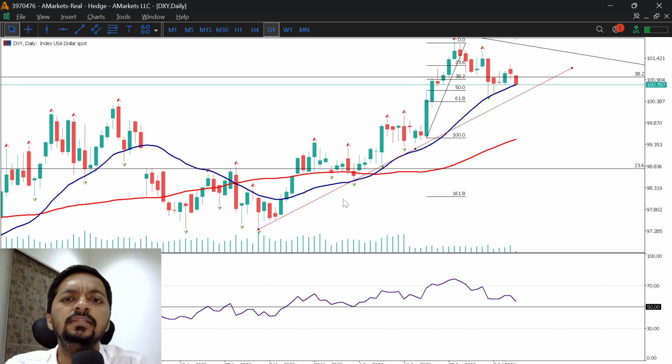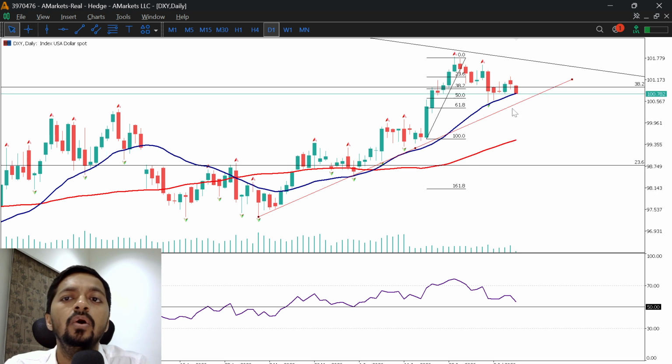If you see that prices are still trading above the support trend line, also the 21 period average, also the 55 period average, and also trading above the important Fibonacci level, this indicates that there is a probability of upward continuation in the upcoming session.